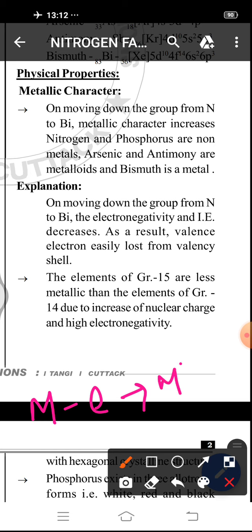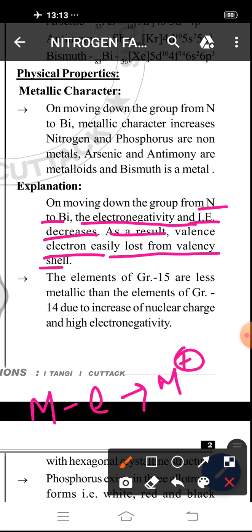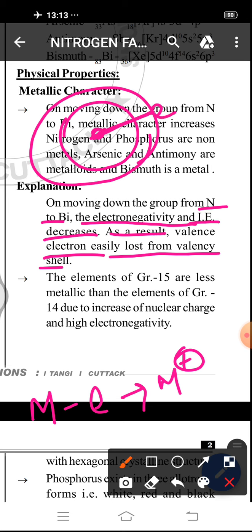To becomes electropositive. So on moving down the group, electronegativity and ionization energy decreases. That is, from nitrogen to bismuth, electronegativity and ionization energy decreases. As a result, valence electrons are easily lost, because due to increase of size, the force of attraction becomes less between the valence electron and the nucleus. So this electron can easily be lost from the shell. Due to its easy loss, its metallic character increases.